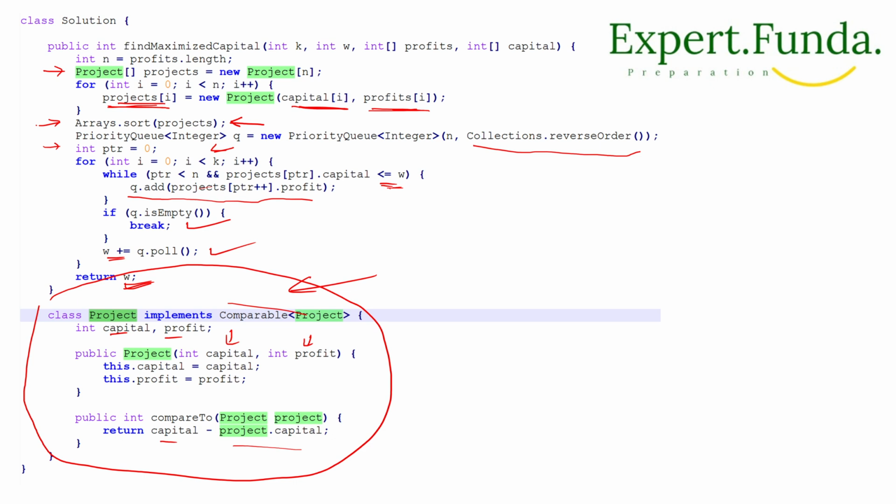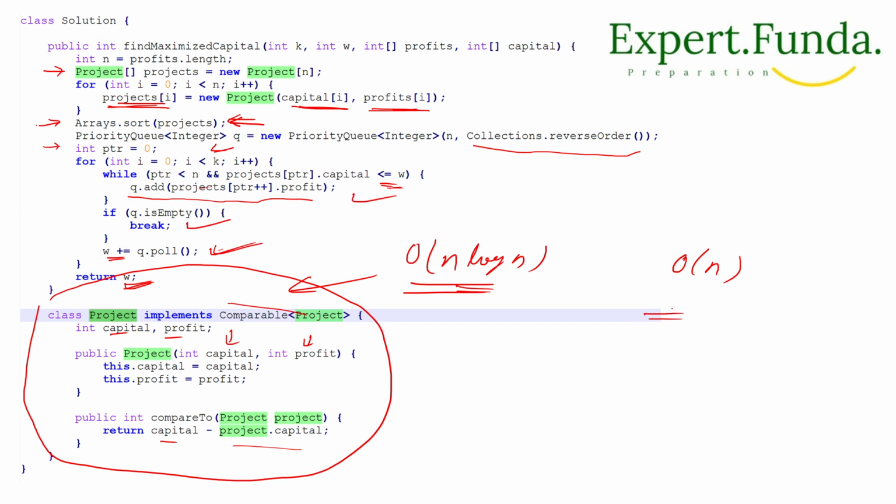So now let's talk about the complexity and understand it. For time complexity, first we are doing sorting, right? Sorting of the projects will take O(n log n). Sorting of the projects by increasing capital will take this O(n log n) time, and we will perform O(n) operations on the priority queue, the queue adding we are doing, so it will take O(n).